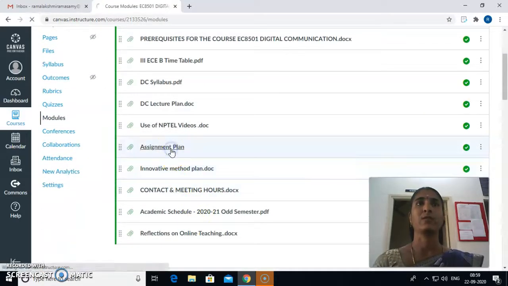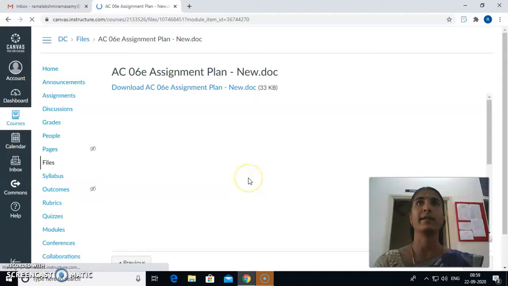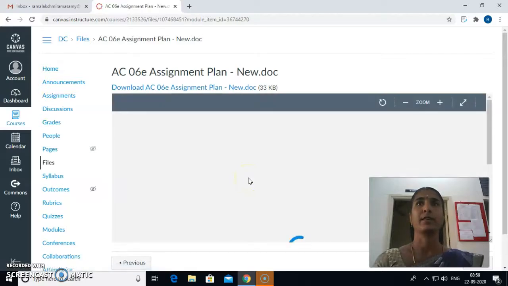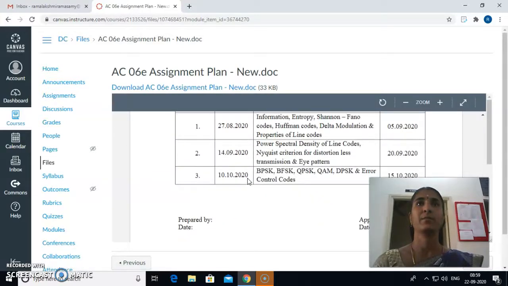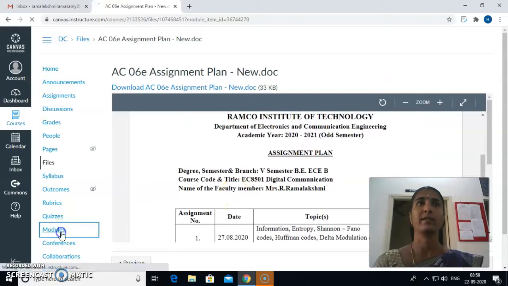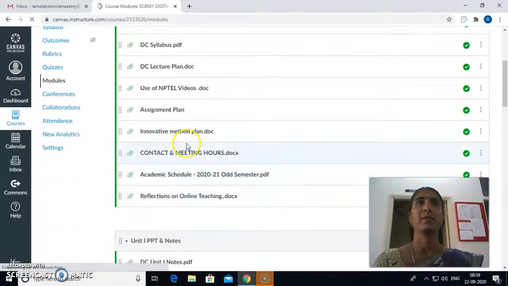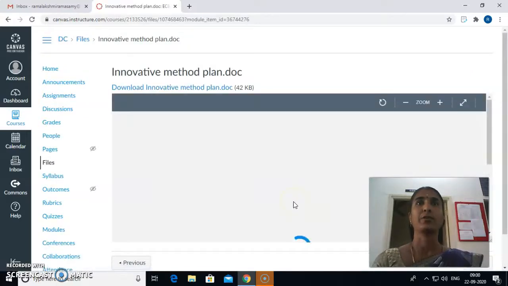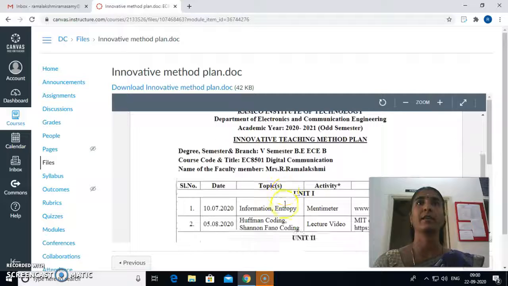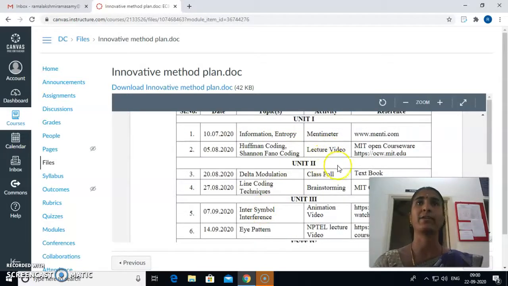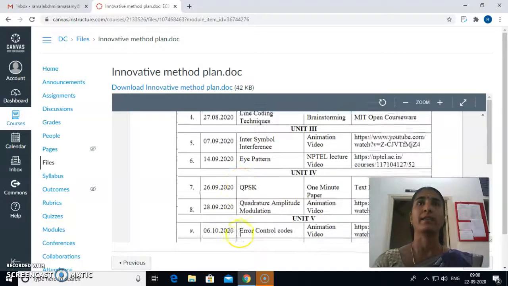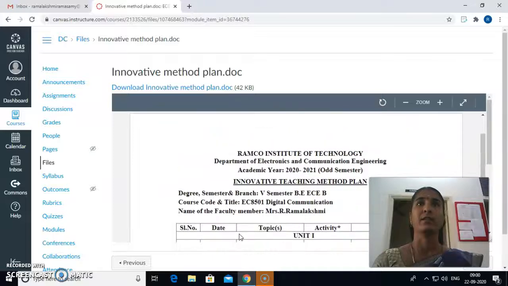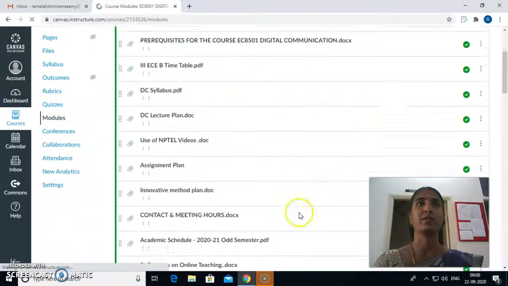Then the assignment plan is also included here. We are going to give 3 assignments, and the assignment topics are also included here. Then comes the innovative method plan. For some topics in each unit, we are going to conduct innovative methods, like Mentimeter activity, lecture video, class poll, brainstorming. These are the innovative teaching method plans I have included for this subject.